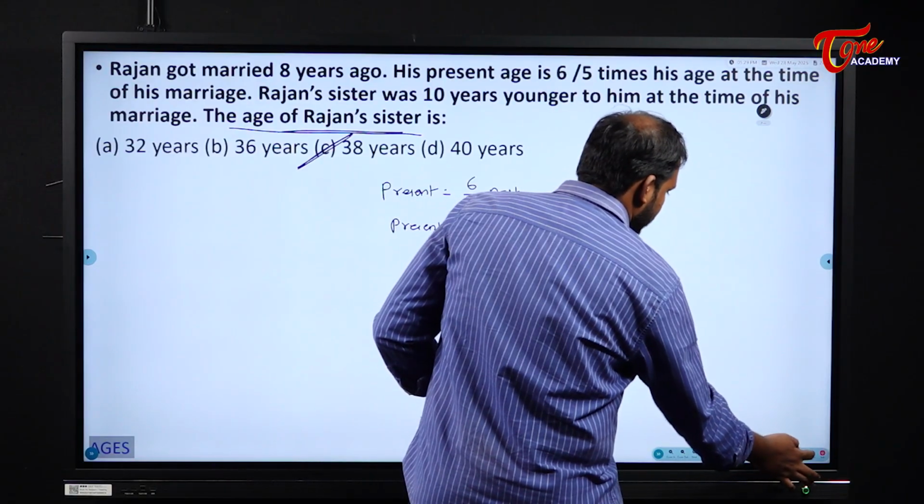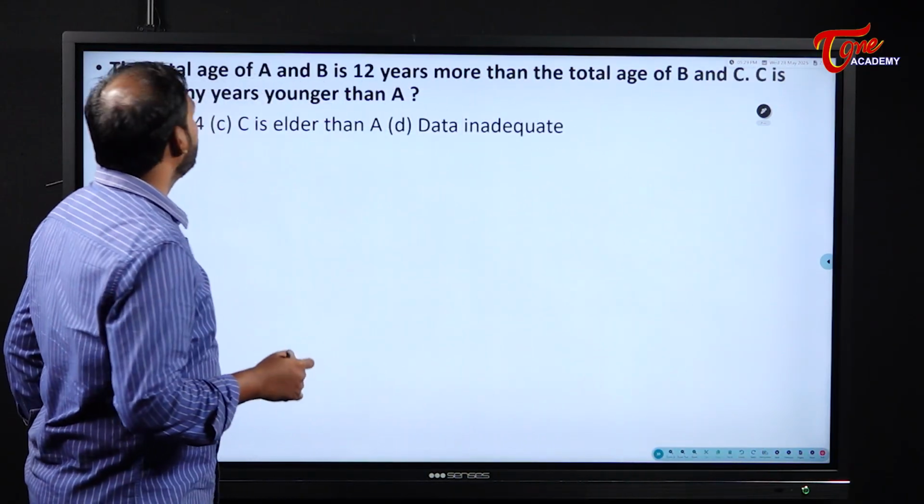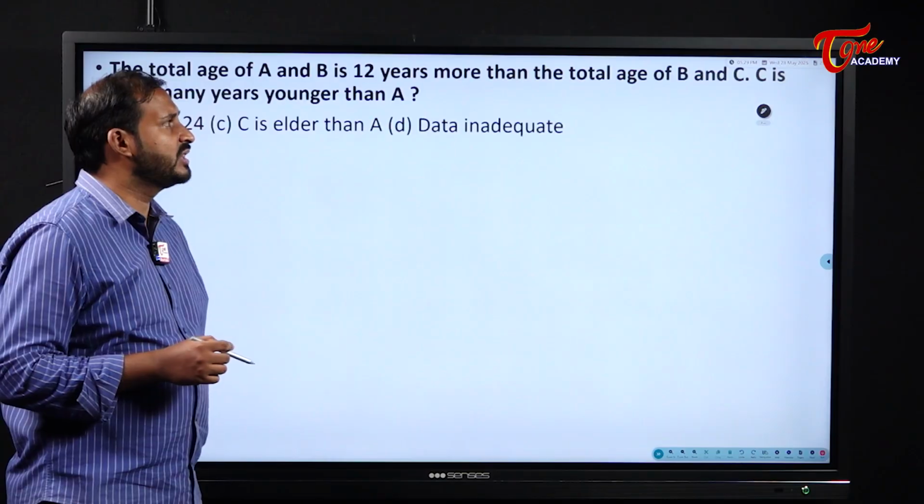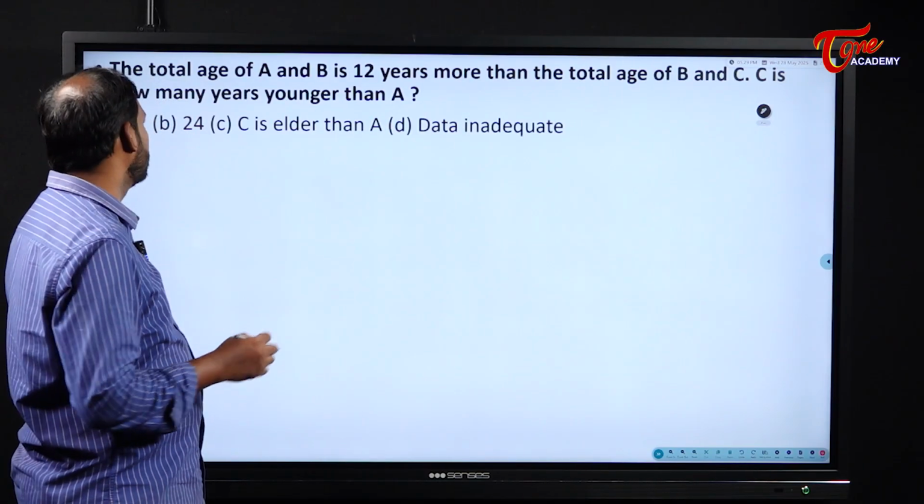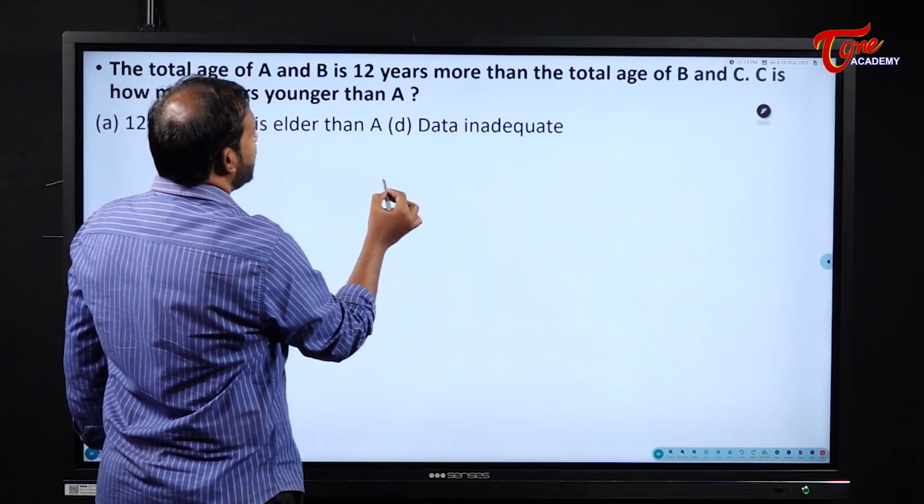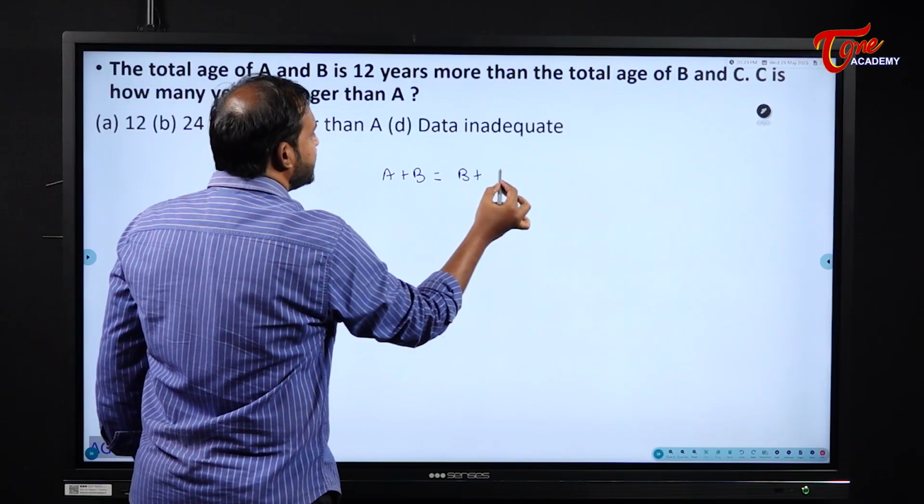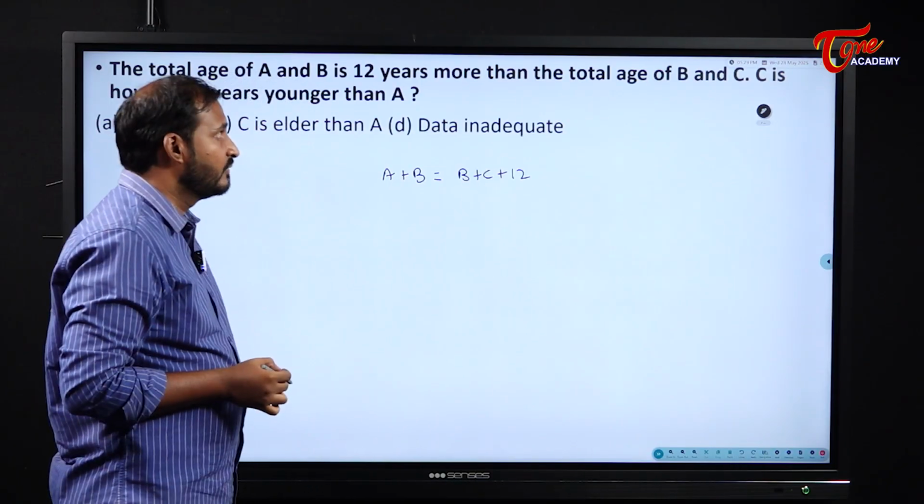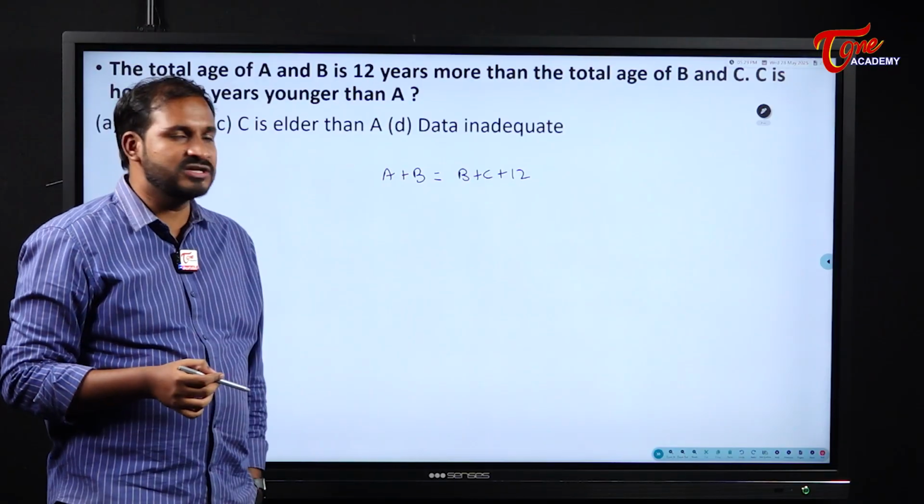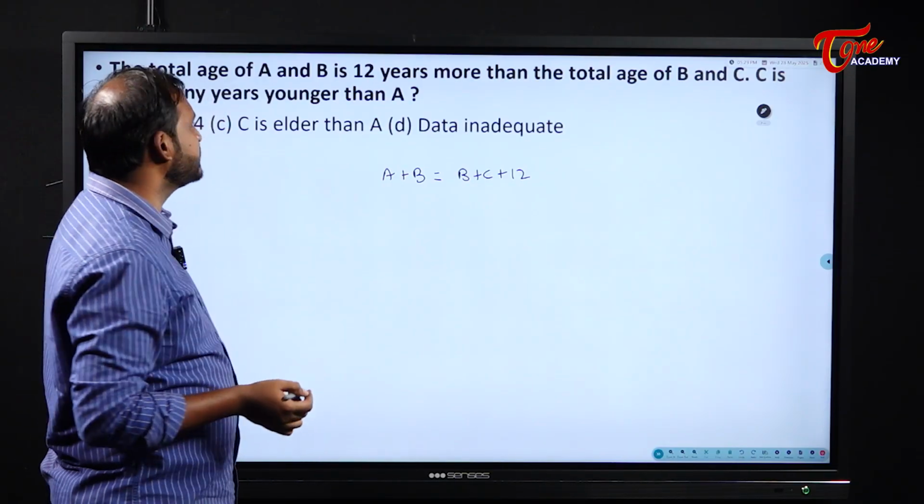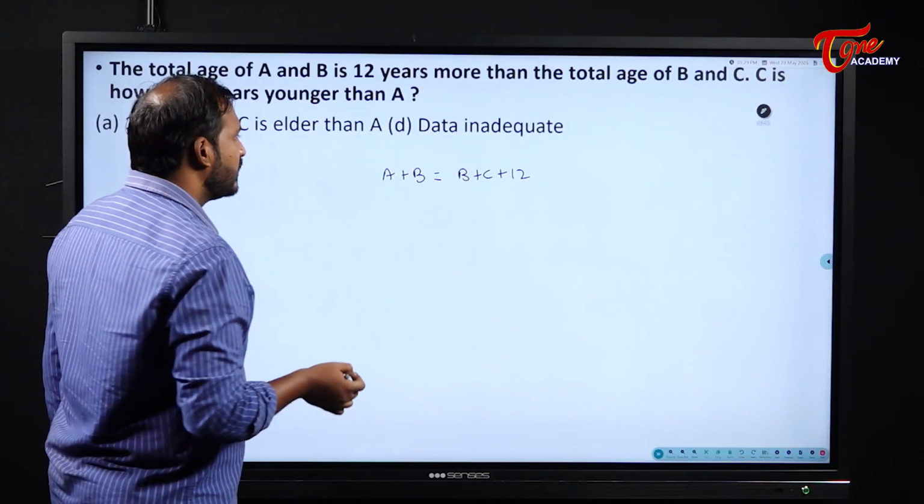Okay, next one. The total age of A and B is 12 years more than the total age of B and C. Okay. A plus B is equal to B plus C plus 12. Why? Because it is 12 years more than the age of B and C. C is how many years younger than A? That is the question. Now please see here, students.